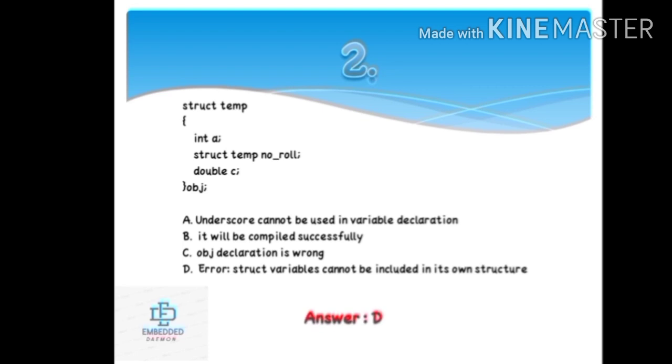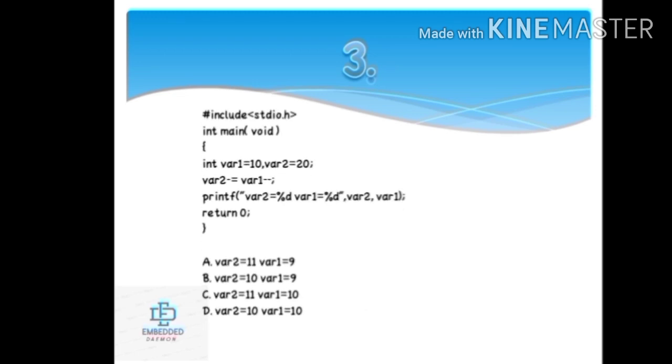It is because roll number, no roll, is a variable that is of type struct temp. Here it is declared with a struct temp data type, but in C language it is not allowed to declare a variable with its own data type, that is struct temp. Here it is given. That's why. Next question.